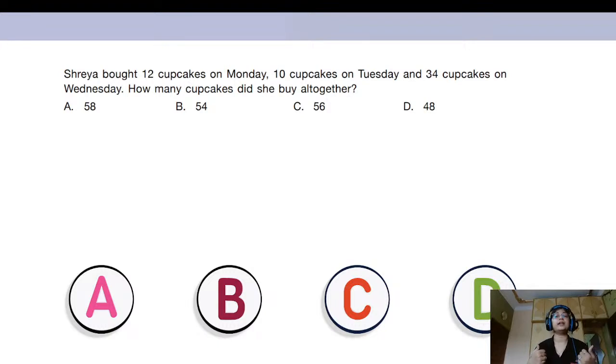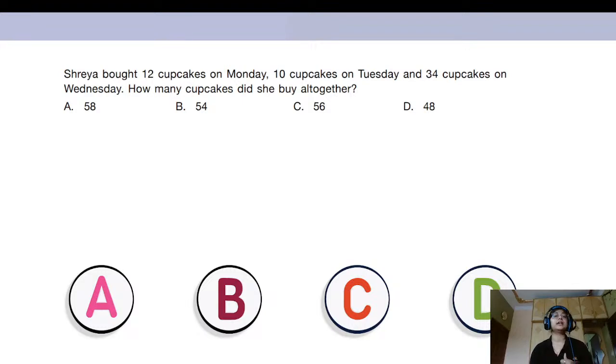So if we do 12 plus 10, if we count by 10 from 12 and we are adding a 10, so 12 has just 1 ten, and with that 1 ten, if we add another 10, it becomes 20.